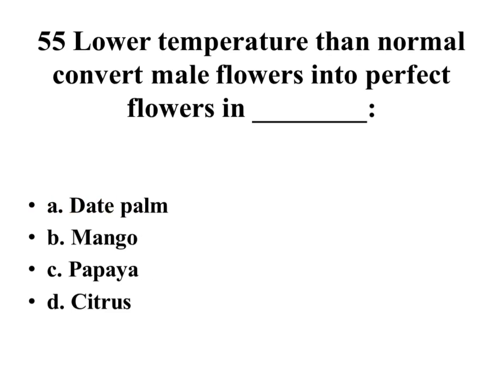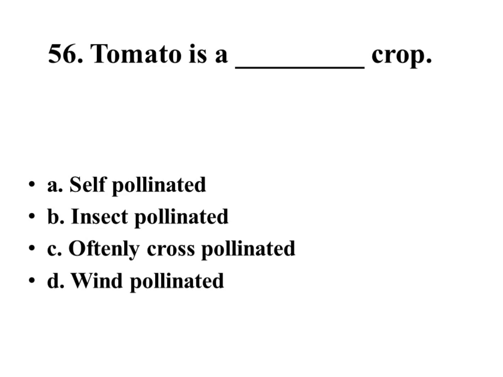Lower temperature than normal converts male flowers into perfect flowers in jade palm, mango, papaya, citrus. Right answer is papaya. Tomato is a crop, self-pollinated, insect-pollinated, often cross-pollinated, wind-pollinated. Right answer is self-pollinated.